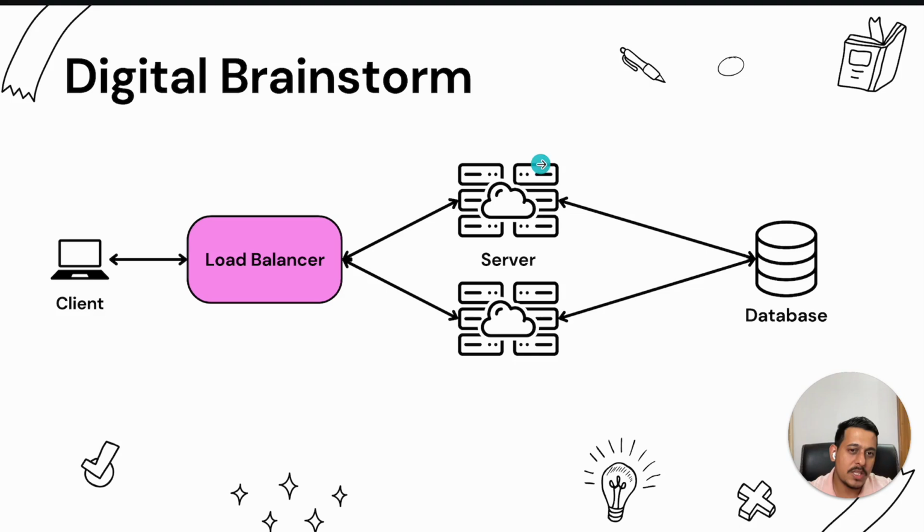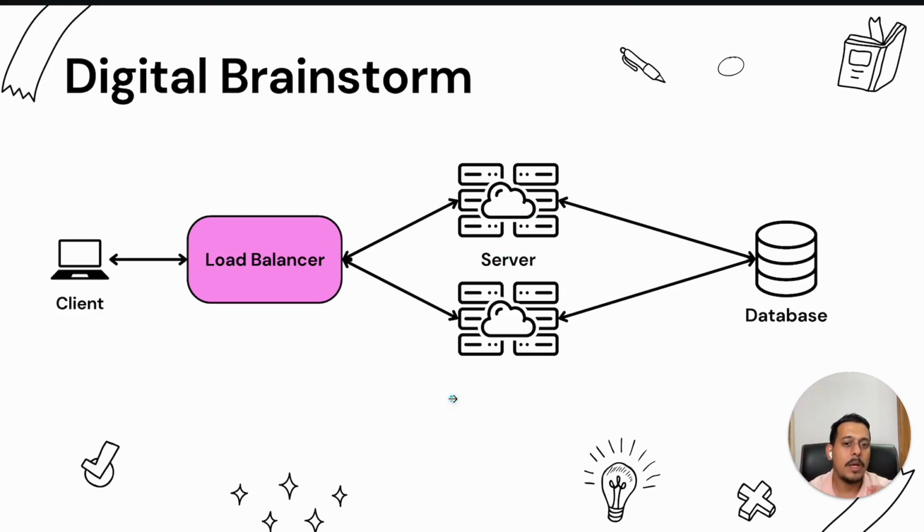So for example, if this server fails, that information will get to the load balancer, and after that point all the requests will get routed to the other server only. It will notify whoever is the system architect, saying, hey, please make sure that this server is working. So they can fix this server in the meantime. And then again, the load balancer will balance the load across both.